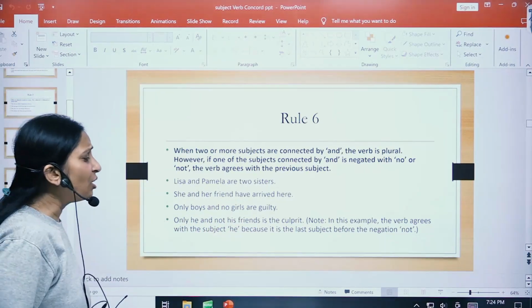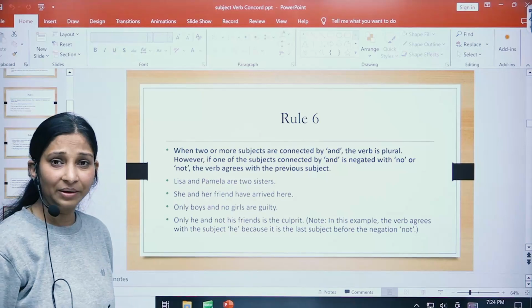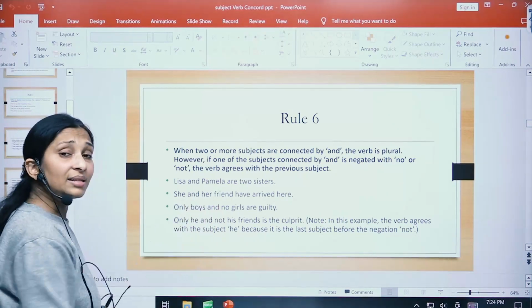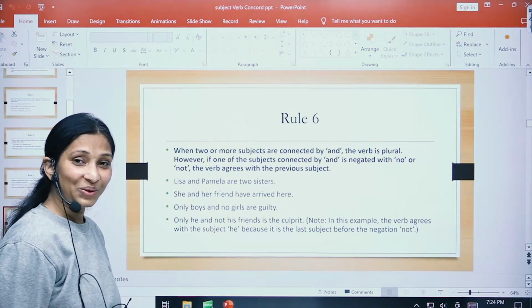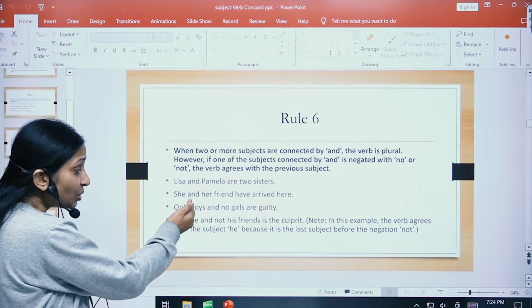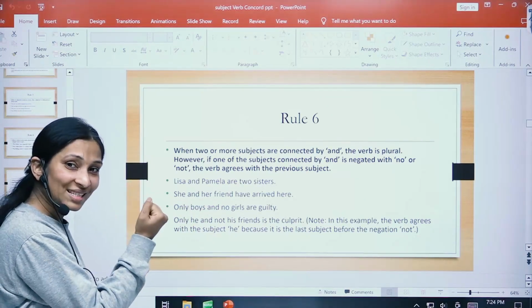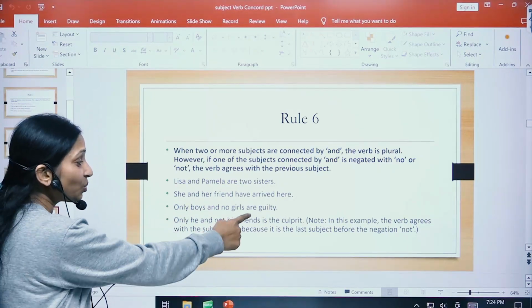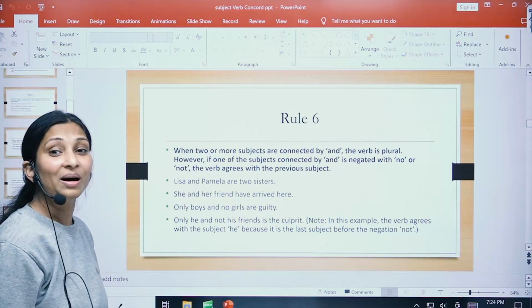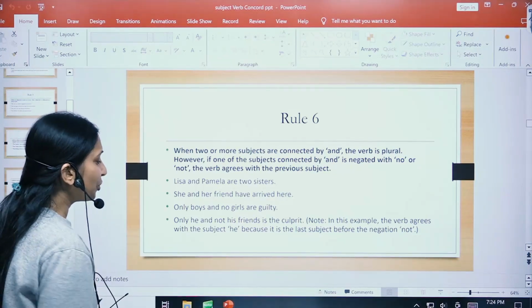Only boys and no girls are guilty, right? So here in this sentence we have a word no, right? So the subject which is before no is boys, and which is plural. So that's why we have used the verb are over here. Let us see one more example.